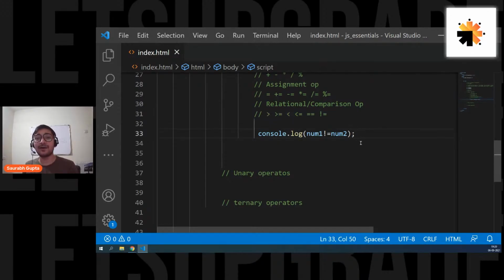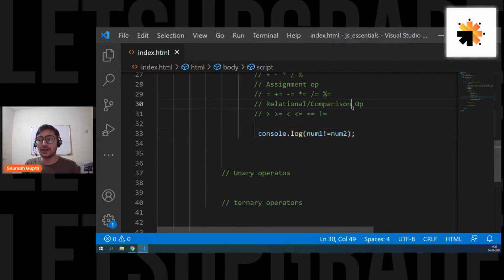Because now you know that JavaScript is a loosely typed language. That means the type of data normally doesn't matter. So let's see what is the problem of that loosely typing.